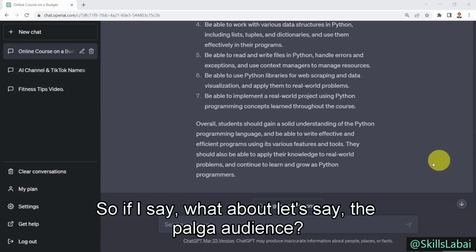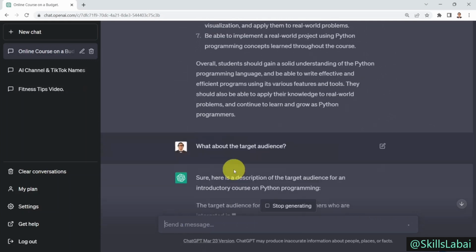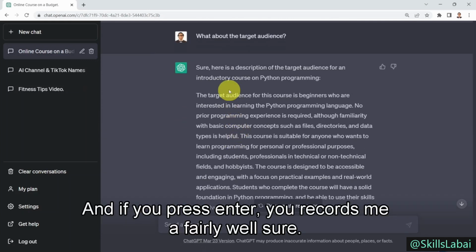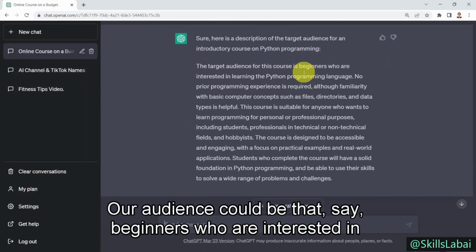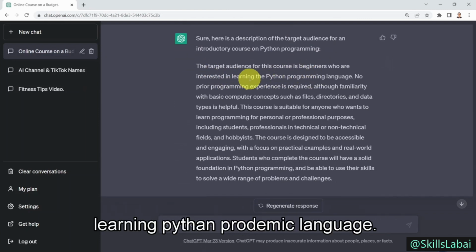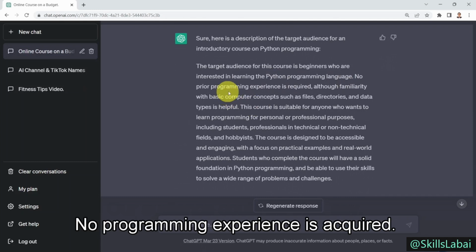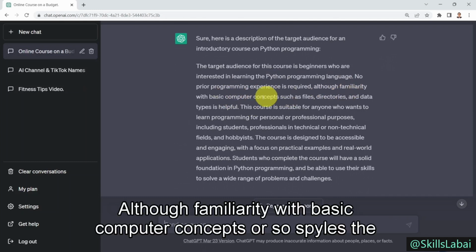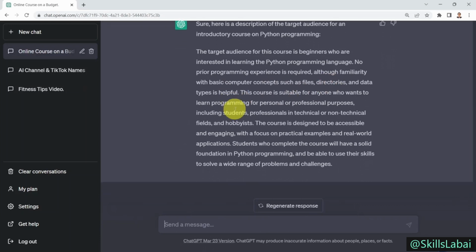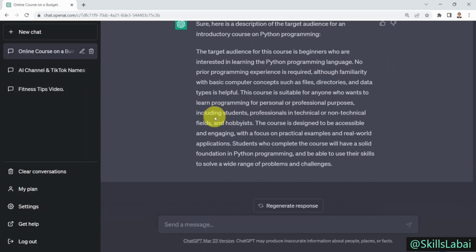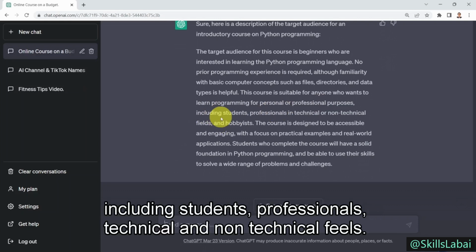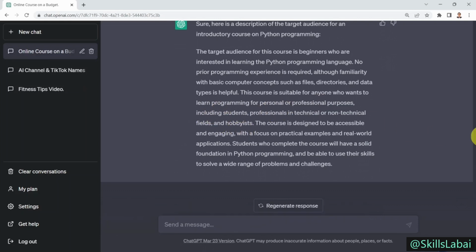course? So if I say, what about, let's say, the target audience? And if you press enter, here we go, it's going to tell you, well, sure, here's the description of the target audience for an introductory course on Python programming. Target audience could be beginners who are interested in learning the Python programming language. No prior programming experience is required, although familiarity with basic computer concepts such as files, directories, and data types is helpful. The course is suitable for anyone who wants to learn programming for personal or professional purposes, including students, professionals, technical, and non-technical fields.